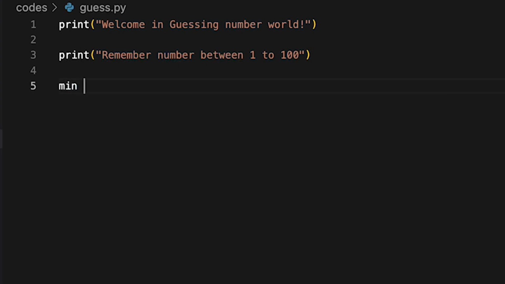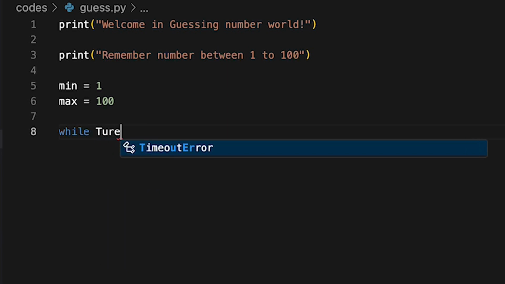The minimum value is 1 and the maximum value will be 100. I will use while True, because I don't know how many iterations we need for guessing this number. If I use a for loop here, then I need a fixed number of iterations, so instead of a for loop I will use a while loop.